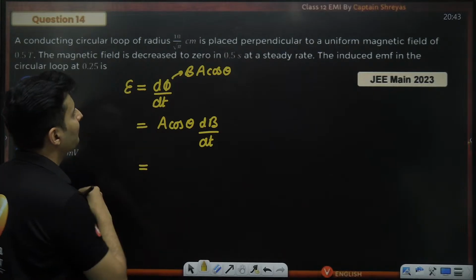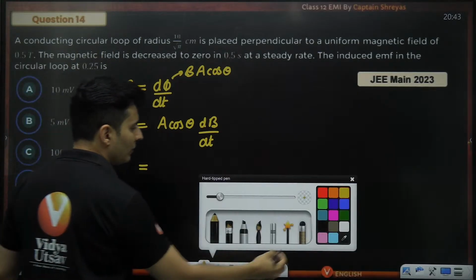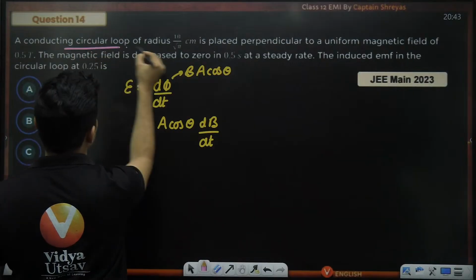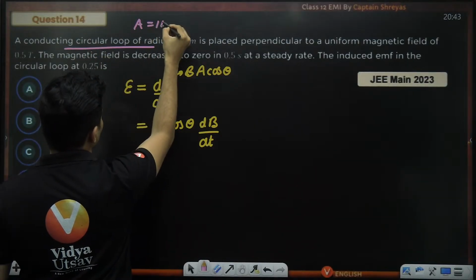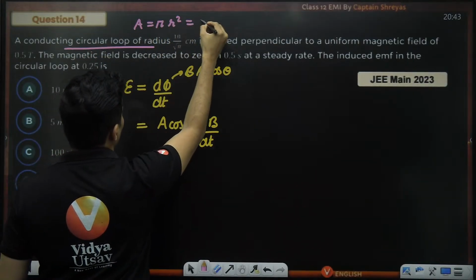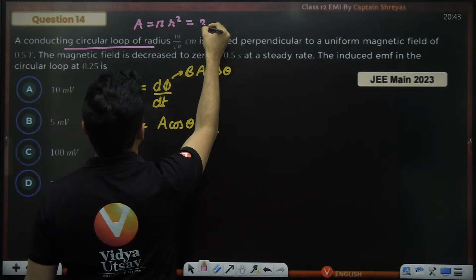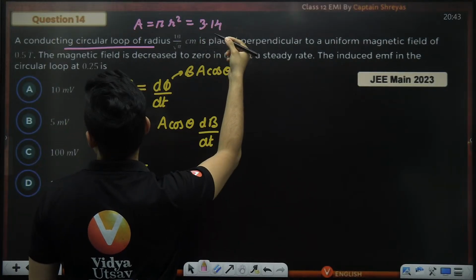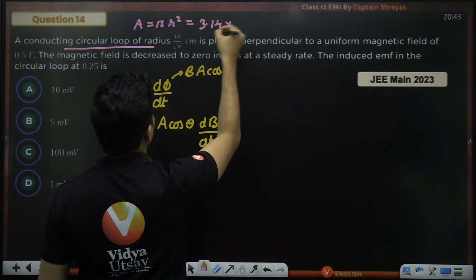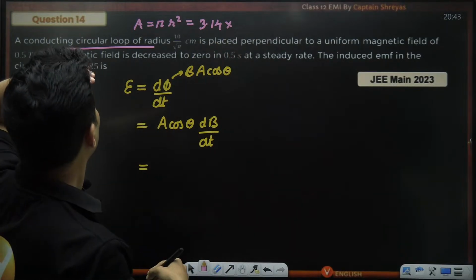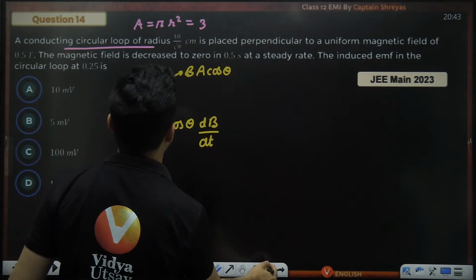So first of all, the area of the coil. It's a circular coil. Area is going to be pi r square. Pi is 3.14, I can say, but hopefully that might not be needed. Okay, radius is, oh, I don't even need that value.